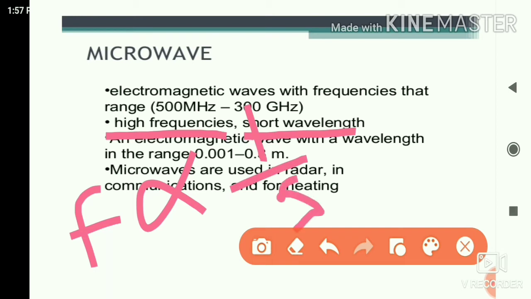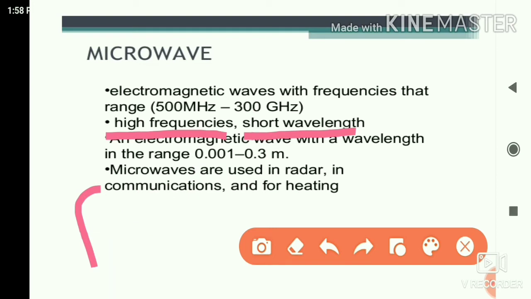What will the proportional constant be? The proportional constant will be c, where c means velocity of light. So the frequency is nothing but, in vacuum, f is equal to c upon lambda. So that's why it is high frequency, short wavelength.